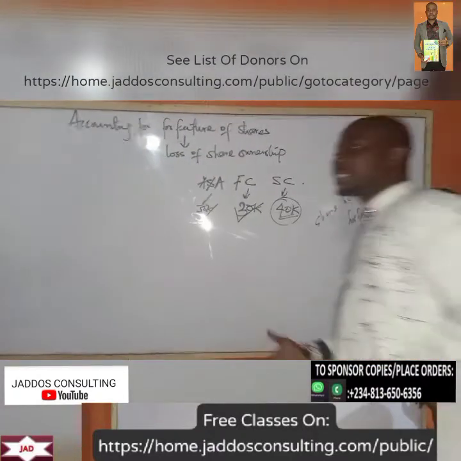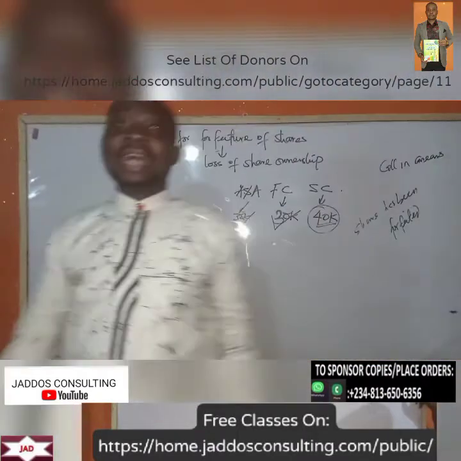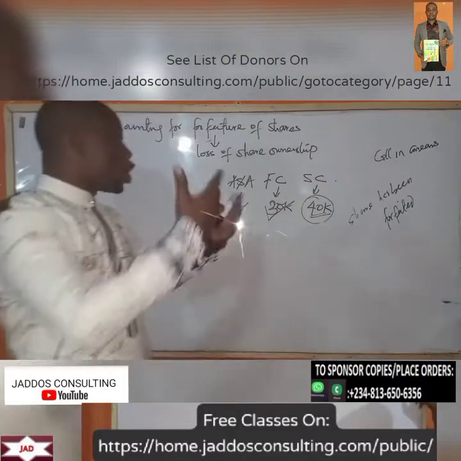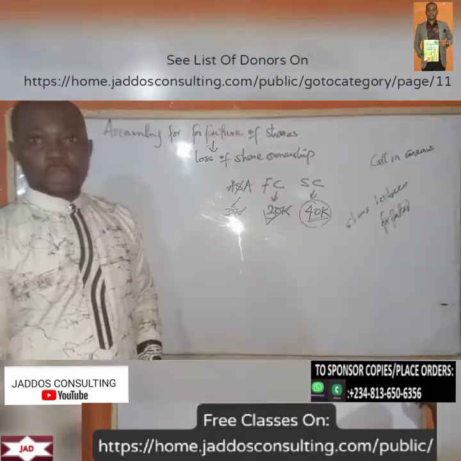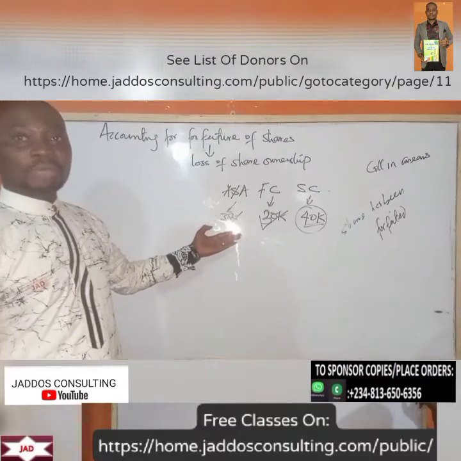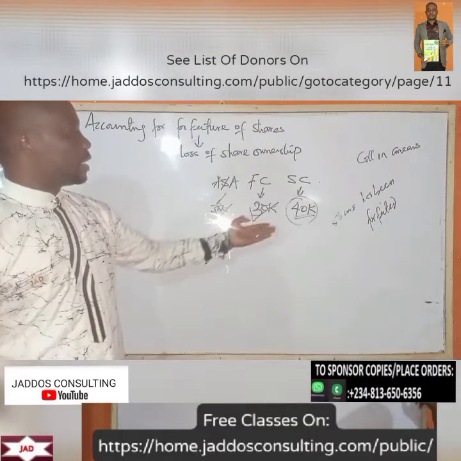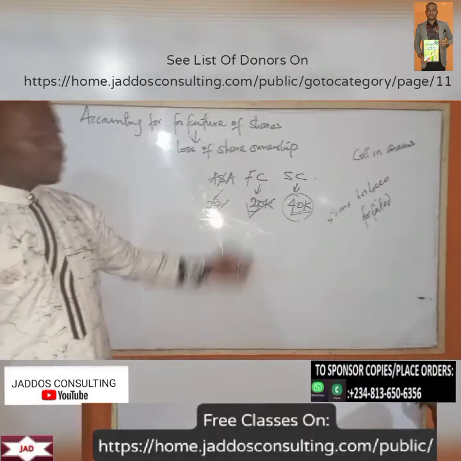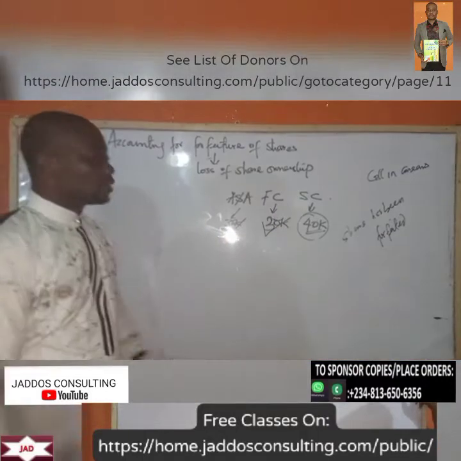And in most cases where shares are forfeited, the guy has lost all the money paid before the call. So the amount paid during application allotment has been lost. The amount paid as part of first call has been lost, and then even the one that he has not paid has been lost.